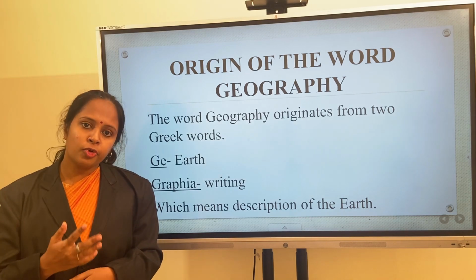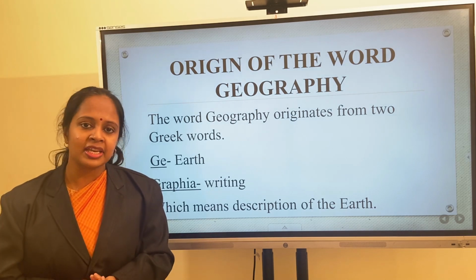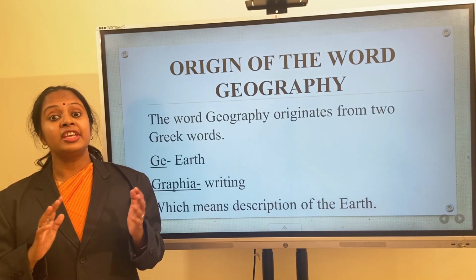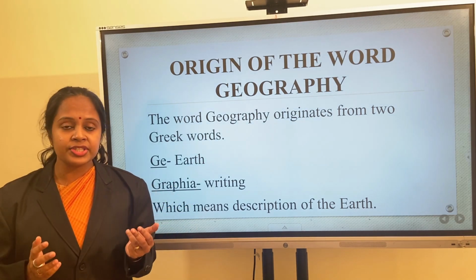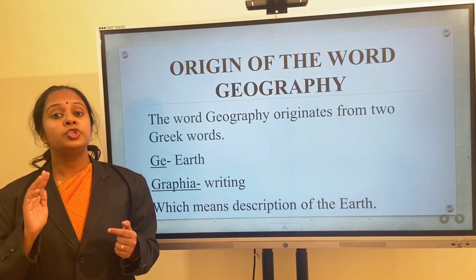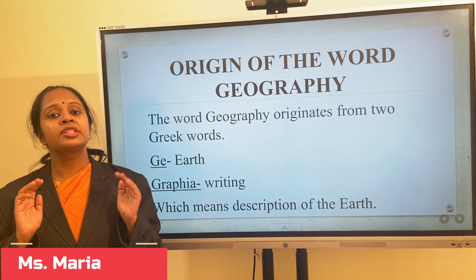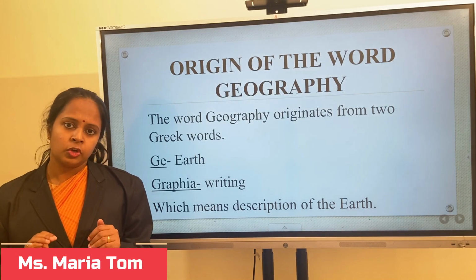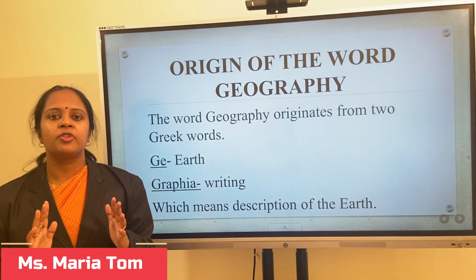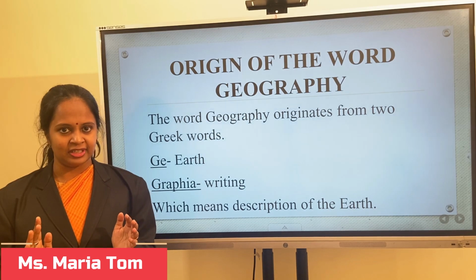Children, before moving on to our first chapter, let's discuss what is meant by geography. Geography is the study of different places, space and the environment. Next we are going to study about the origin of the word geography.